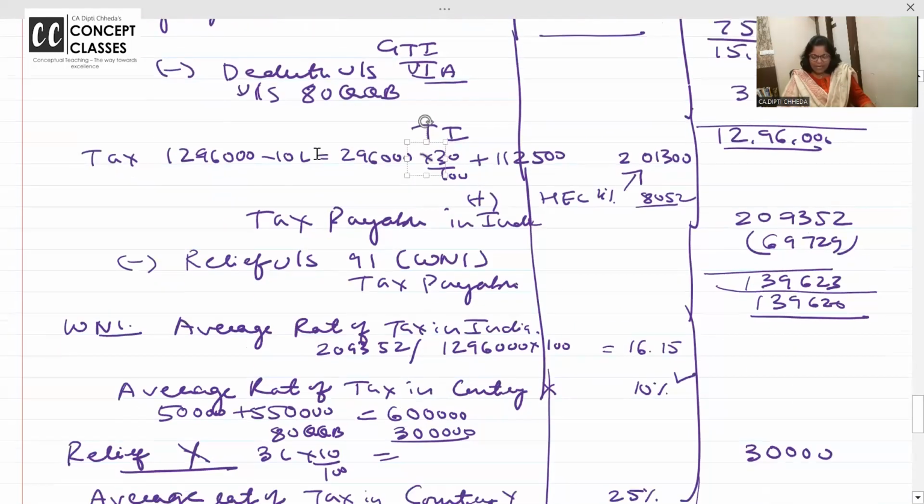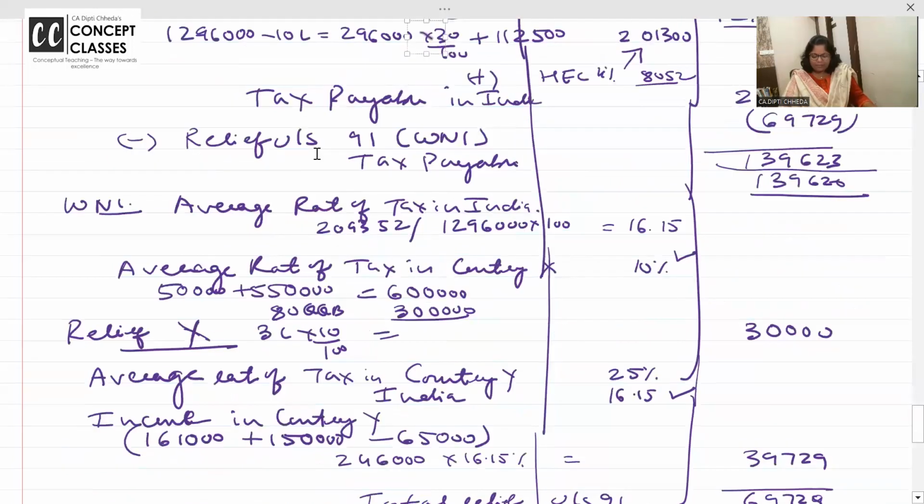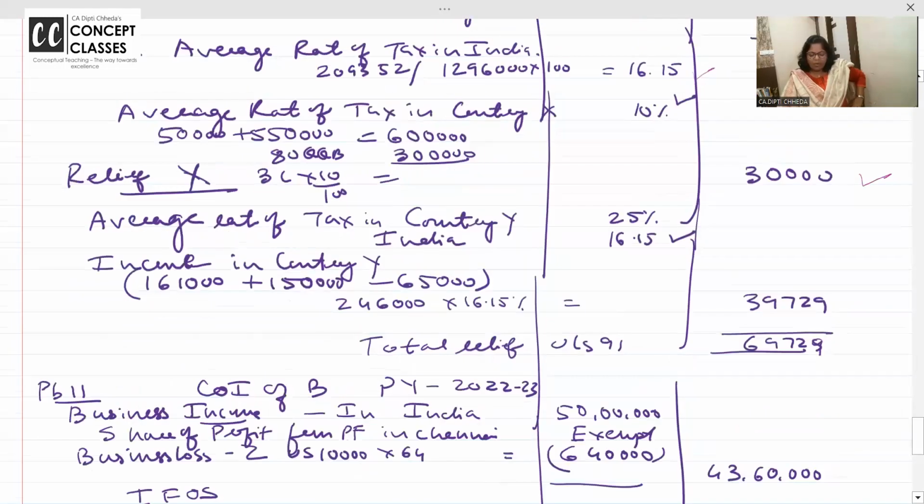But out of that, the 3 lakh deduction has also been taken for royalty. So what is the net income from foreign country after deductions and set off? 3 lakh. So average rate of tax in India and in that country 10%, whichever is lower you will give the relief. Now average rate of tax in country Y: how much tax are you paying in India, 16.15, and in country Y 25, paid much more, so how much relief will be allowed? 16.15.